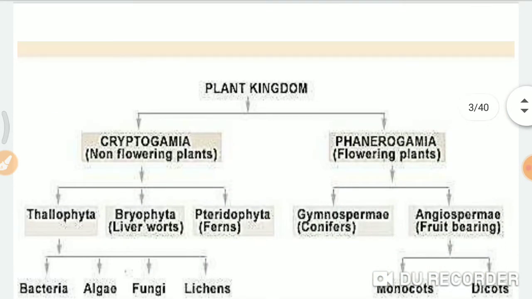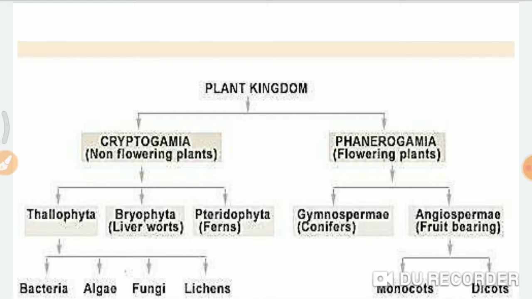Based on the plants, like whether they produce seeds or not, whether the conducting tissues are present or not, and if they produce seeds, whether the seeds are enclosed or naked, he divided the plant kingdom into two types: cryptogams and phanerogams. Please remember these things. Cryptogams are the spore producing plants, which means reproduction takes place with the help of spores.